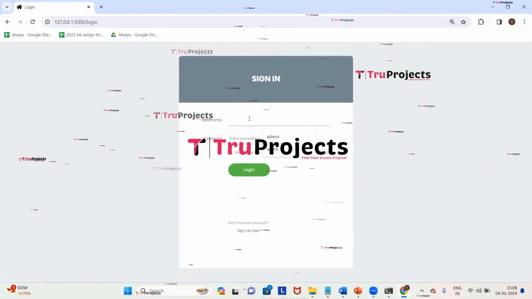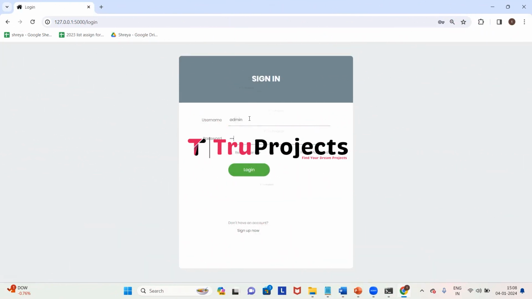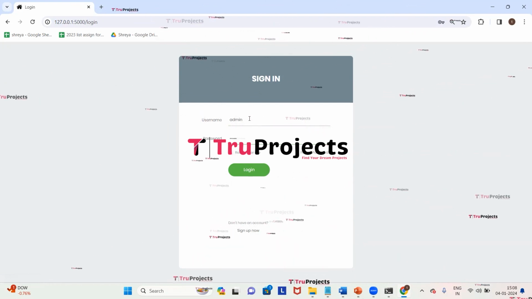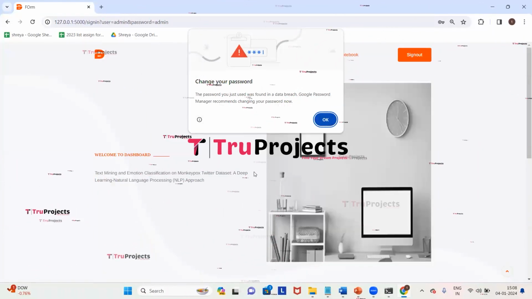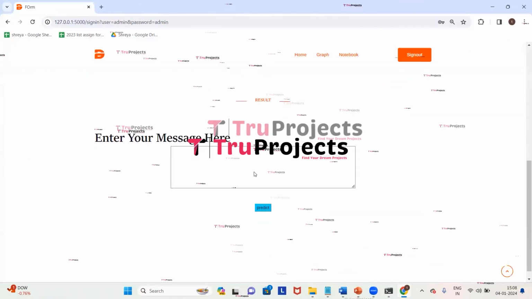Here we need to provide our credentials, which are the username and the password. So I'm giving my username and the password. Now we need to click on login. We have logged in successfully and we are redirected to prediction page.